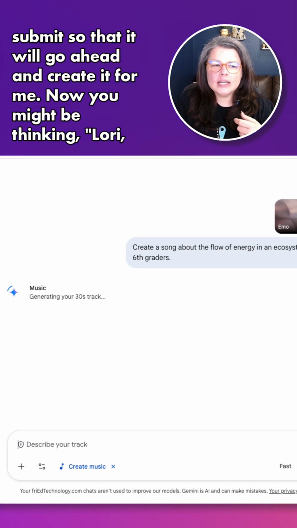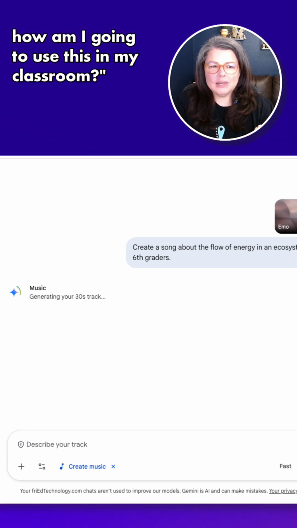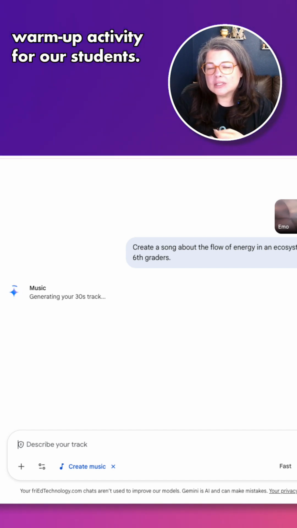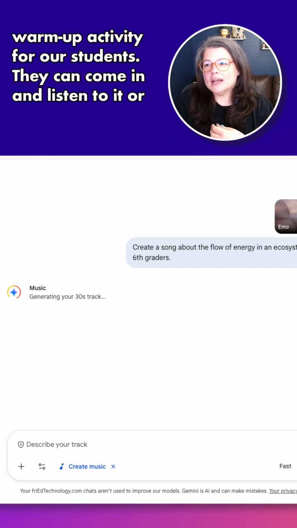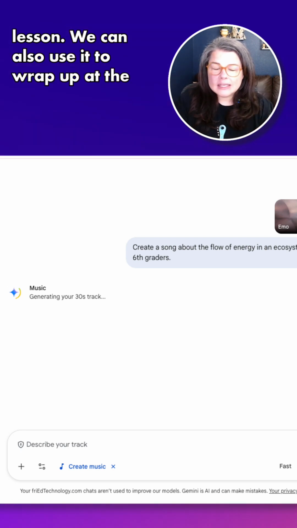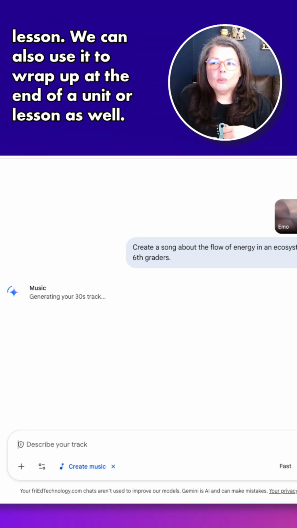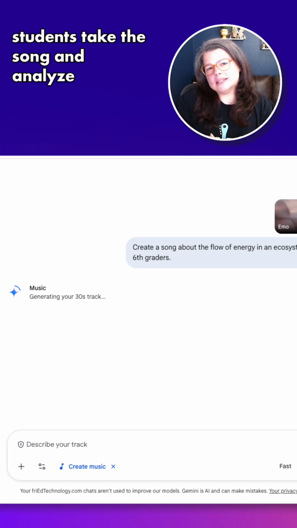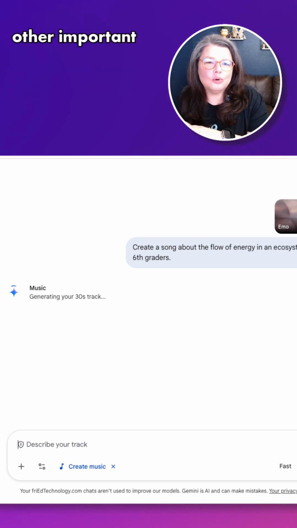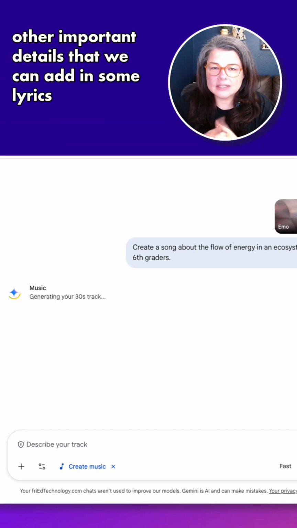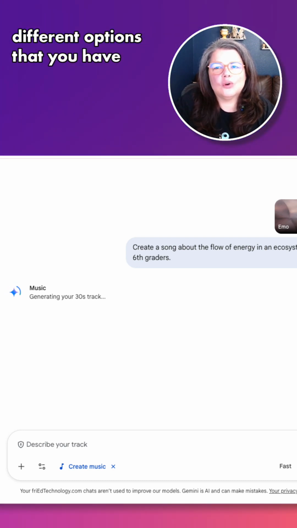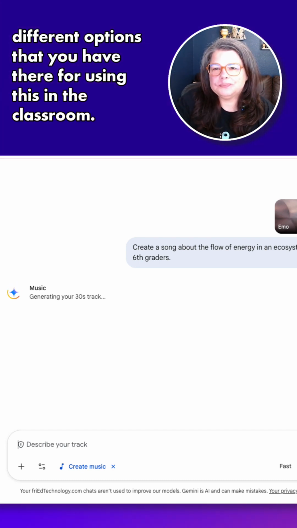Now you might be thinking, Lori, how am I going to use this in my classroom? Lots of different ways. We can use this as a warm-up activity for our students. They can come in and listen to it, or use it as an intro or a hook into my lesson. We can also use it to wrap up at the end of a unit or lesson as well. We could have students take the song and analyze the lyrics to say what was left out, or what are some other important details that we can add into the lyrics of this song. So lots of different options that you have there for using this in the classroom.